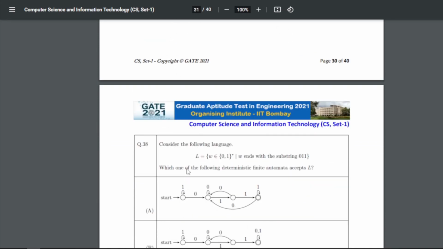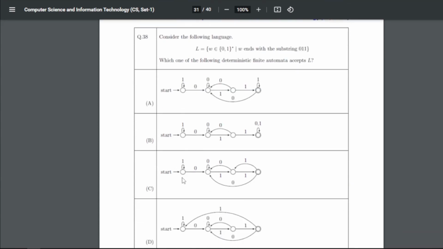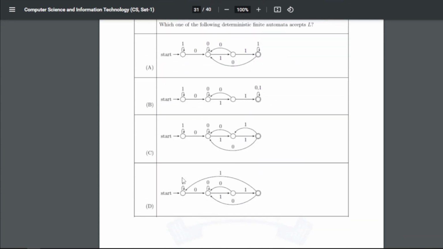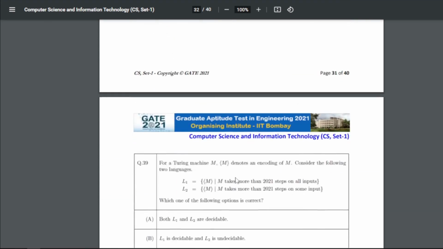Consider the following language. This one ends with the substring 011. Which one of the following deterministic finite automata accepts L? So for 38 the answer is D, that is a start, this one and this one.